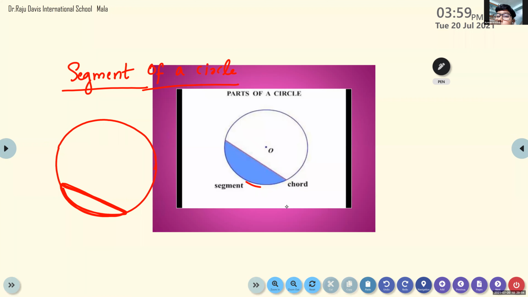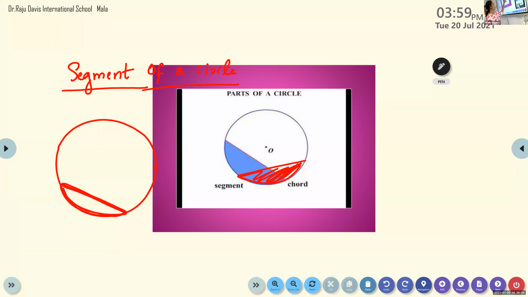You can draw anywhere a chord and corresponding arc. There will be a segment, right, children? This is a chord and a corresponding arc. You will get the region between them as a segment, right, children?